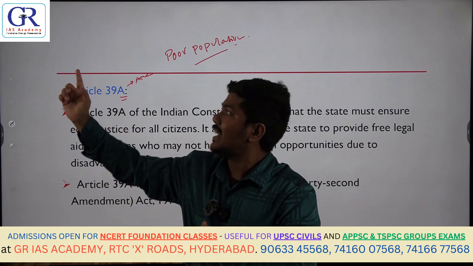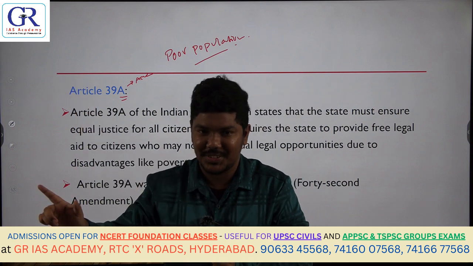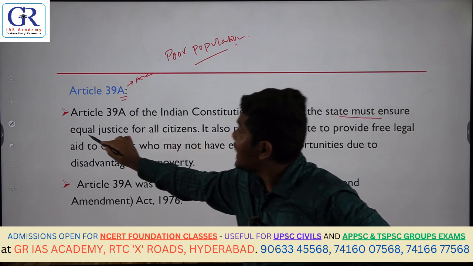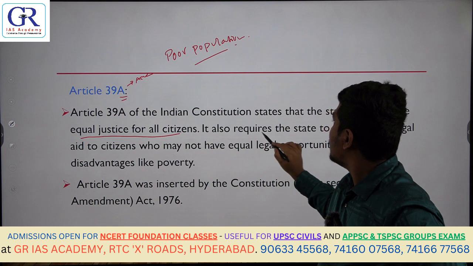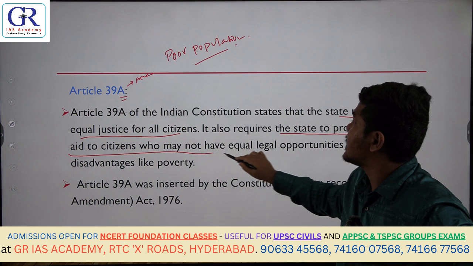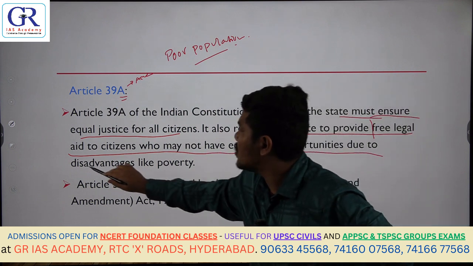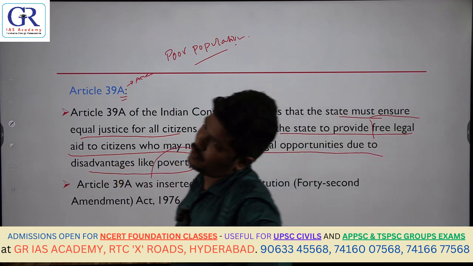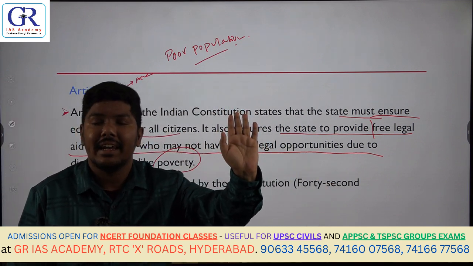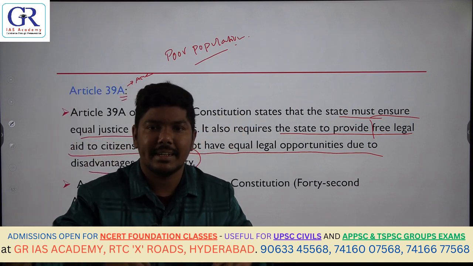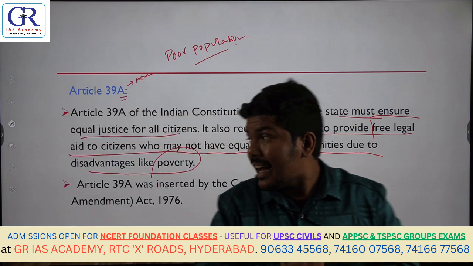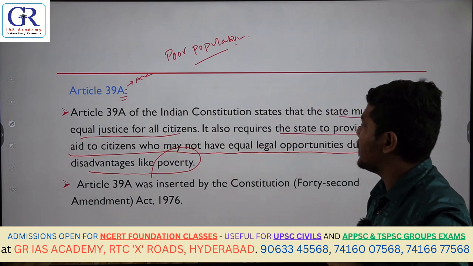And this was a direction that was added under Article 39A of the Constitution. Okay, so you can read: Article 39A states that the state must ensure equal justice for all citizens. It also requires the state to provide free legal aid to citizens who may not have legal opportunities due to disadvantages like poverty, lack of awareness or any other reason. The state should step forward, go to that particular person and provide them free legal counsel, so that they are also given legal aid.